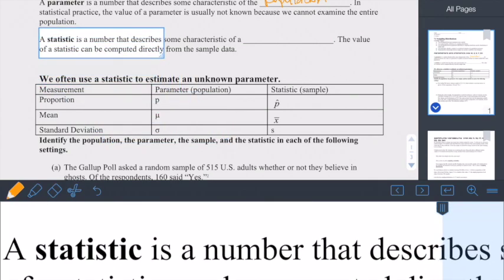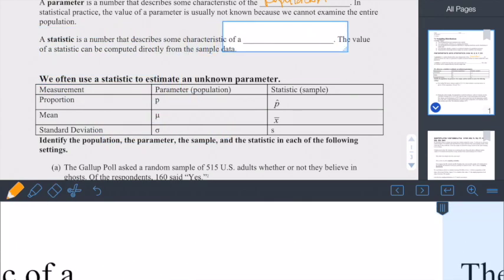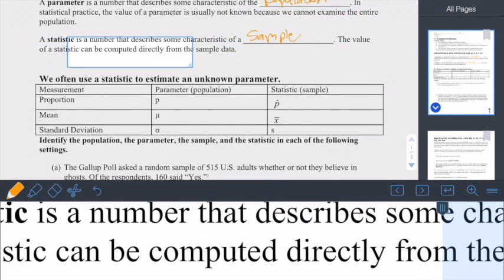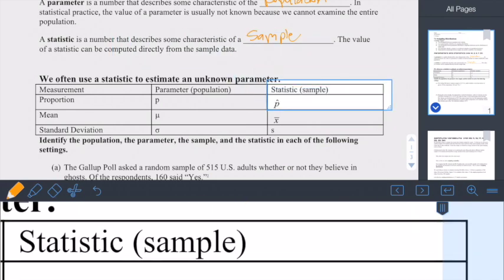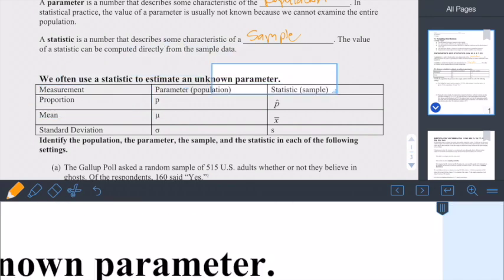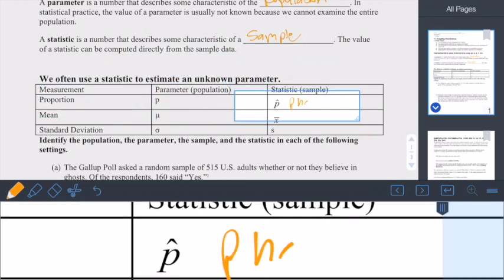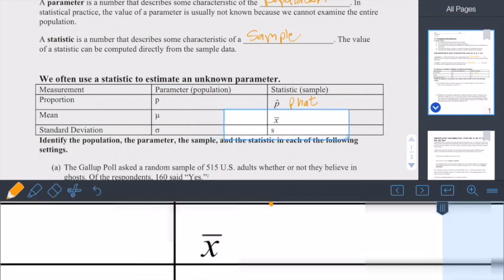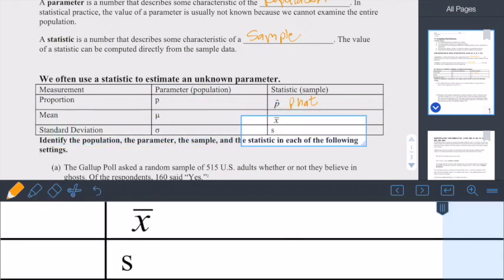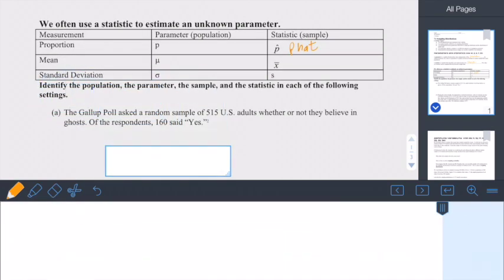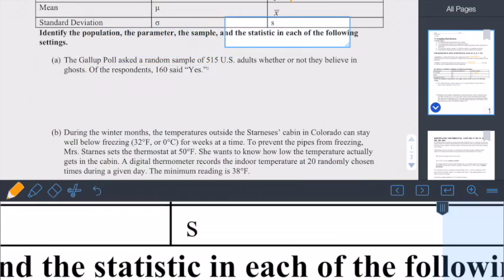A statistic is a number that describes some characteristic of a sample. The value of a statistic can be computed directly from the sample data. So, if we're getting it from a sample, the sample proportion is p hat. The sample mean is x bar, and the sample standard deviation is s. We've been using these symbols the whole time, and I've been pretty careful with them, but you probably haven't noticed. So in these two, identify the population, the parameter, the sample, and the statistic.